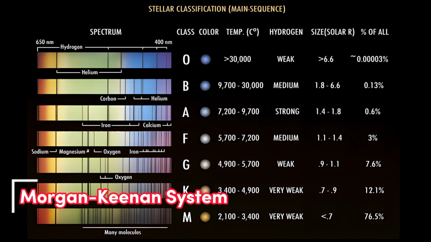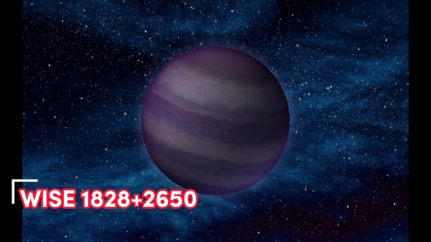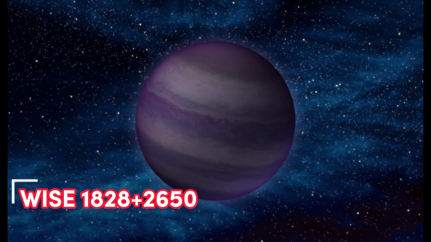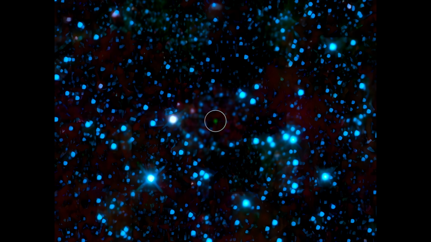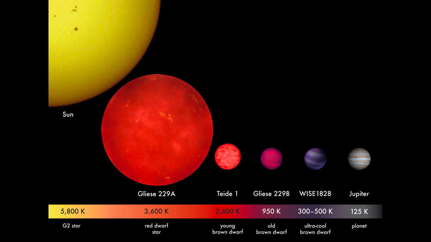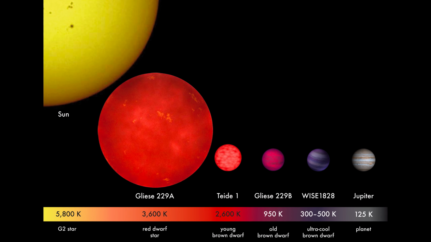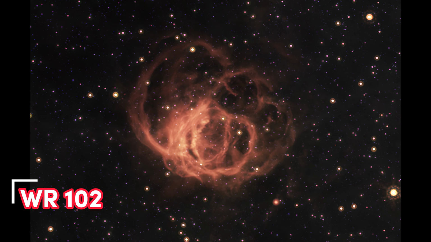In addition to their size, the temperatures of stars in the universe vary. The coldest known star in the universe is a brown dwarf named WISE 1828+2650, discovered in August 2011. The star, located in the Lyra constellation, is approximately 33 light-years away from Earth and has a surface temperature of only 25 degrees Celsius. The hottest star in the universe is WR102 with a surface temperature of